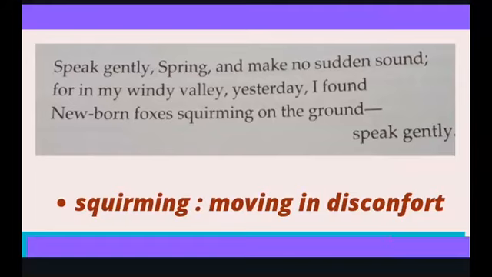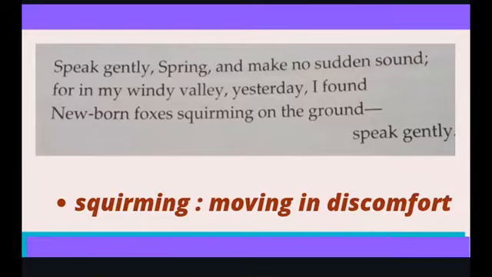The poet has found newborn foxes in his windy valley, and these newborn foxes are moving in discomfort because they are very small. So therefore the poet is requesting the spring season to be gentle, not to make loud noise. Now let's do the meaning. Squirming means moving in discomfort.